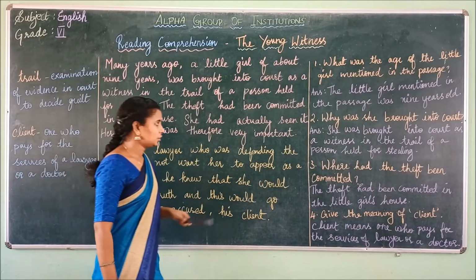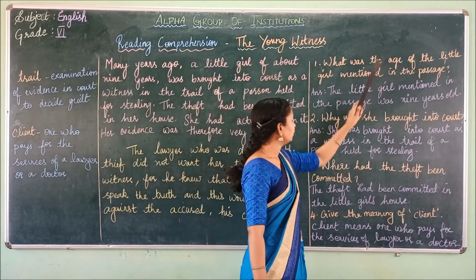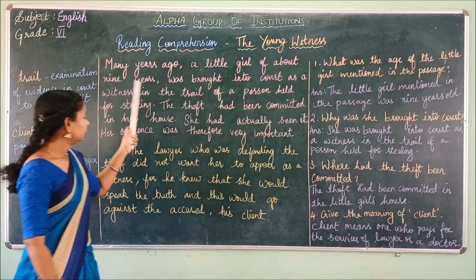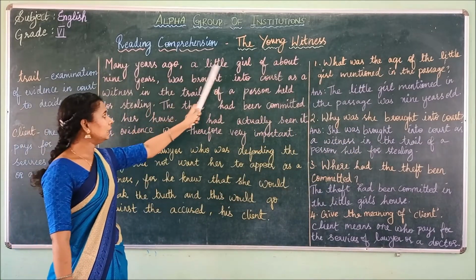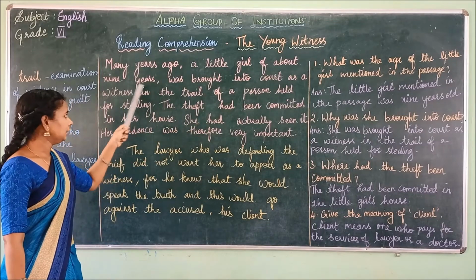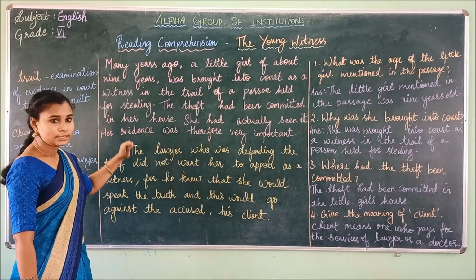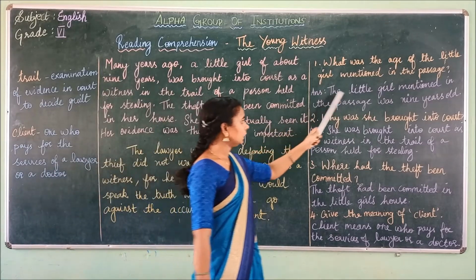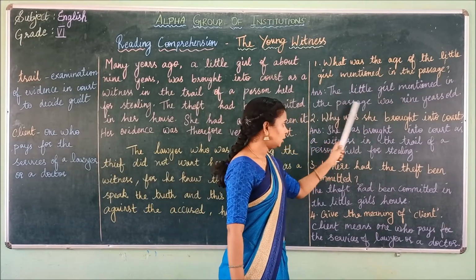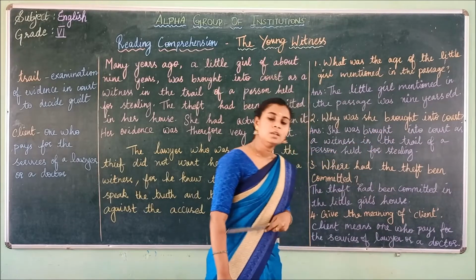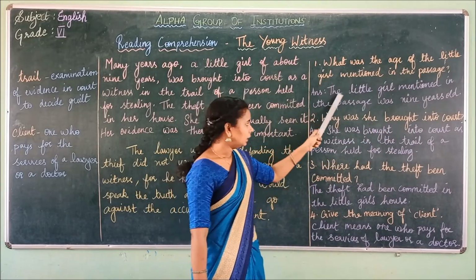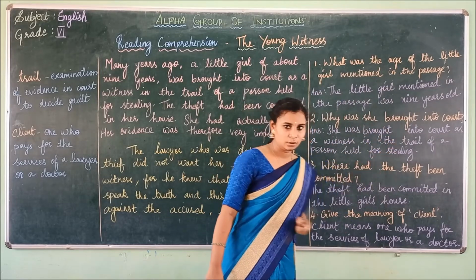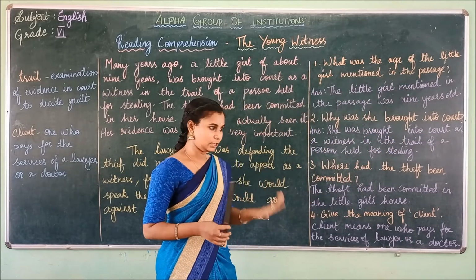So what is the first question? What was the age of the little girl mentioned in the passage? So here you can see, many years ago a little girl of about 9 years old. What is the age? 9. Okay, 9 years old. So what is the answer? The little girl mentioned in the passage was 9 years old. So we have got the answer for the first question.